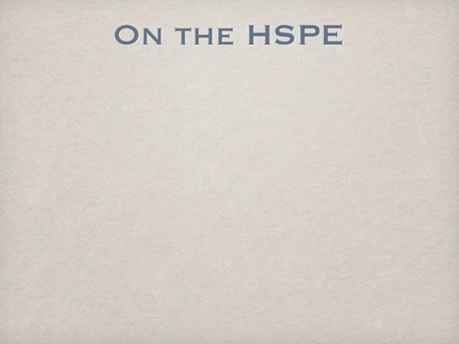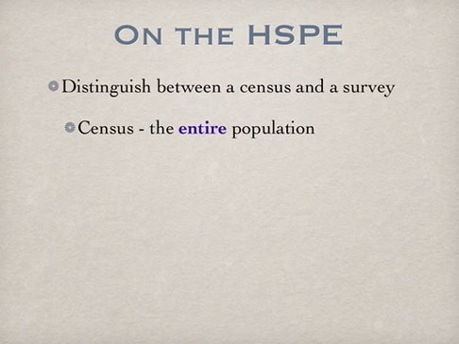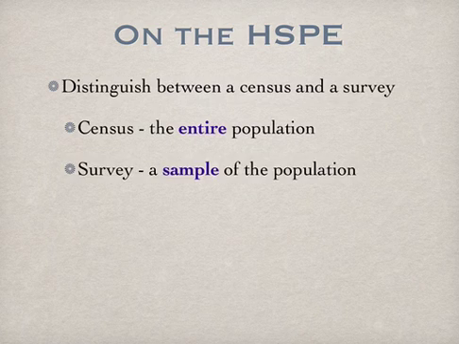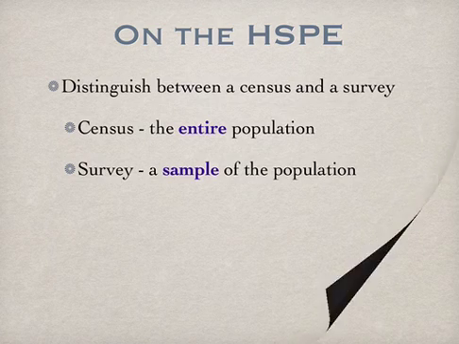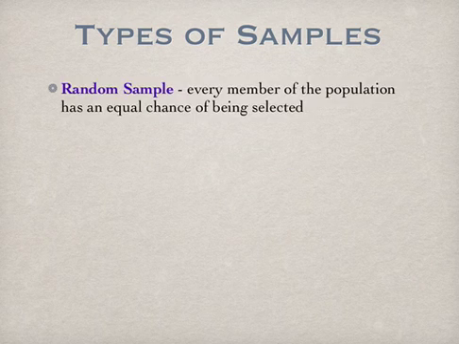So on the proficiency test, you'll be asked to distinguish between a census and a survey, where a census is the entire population and a survey is a sample of that population. You might also be asked to identify types of samples. A random sample is one in which every member of the population has an equal chance of being selected. We select members from the population randomly.